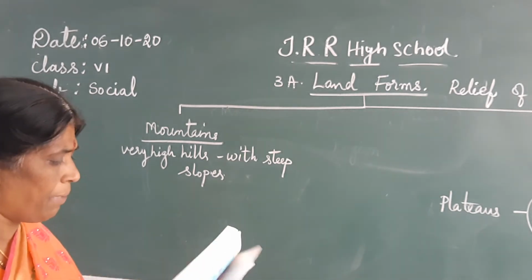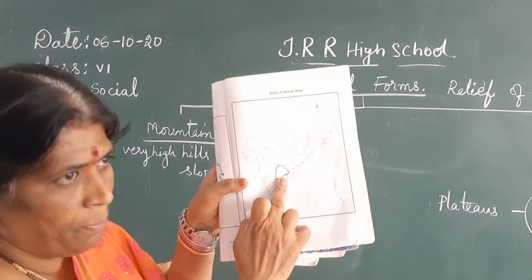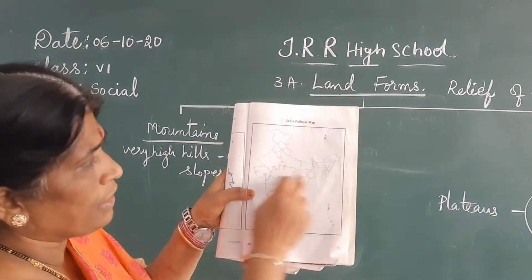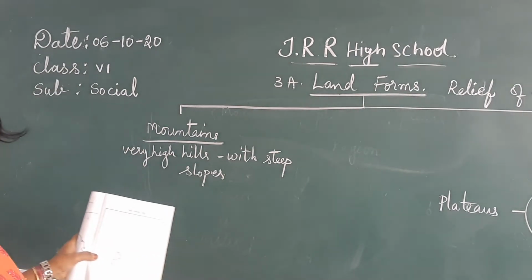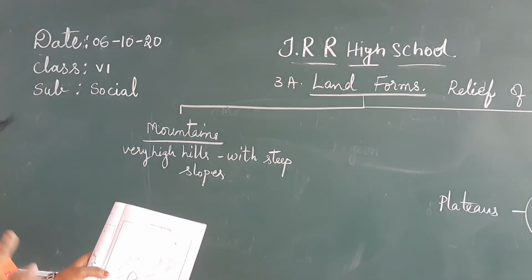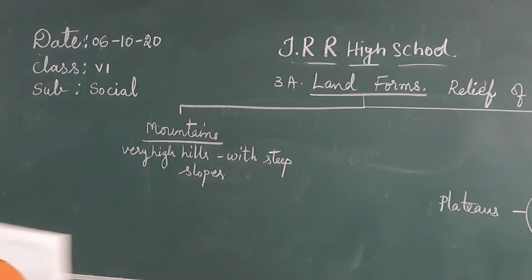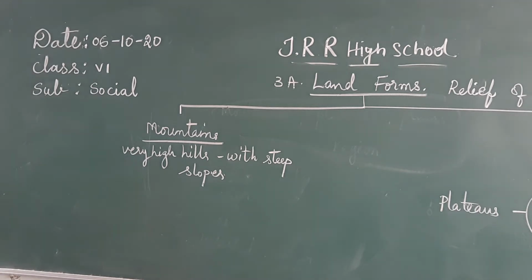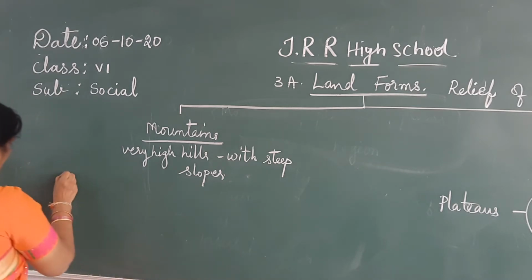One work also you have to do. You have to take the India map, an outline map, a political map of India. I am writing the names of the important mountains that you have to locate in it. What are the mountains we have in India?